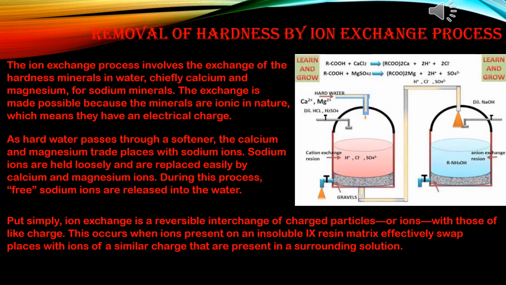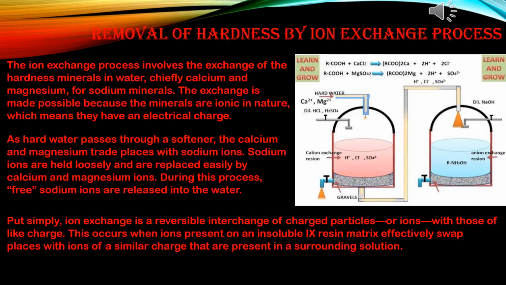As hard water passes through the softener, the calcium and magnesium trade places with sodium ions. Sodium ions are held loosely and are replaced easily by calcium and magnesium ions. During this process, free sodium ions are released into the water. Put simply, ion exchange is a reversible interchange of charged particles or ions with those of like charge.